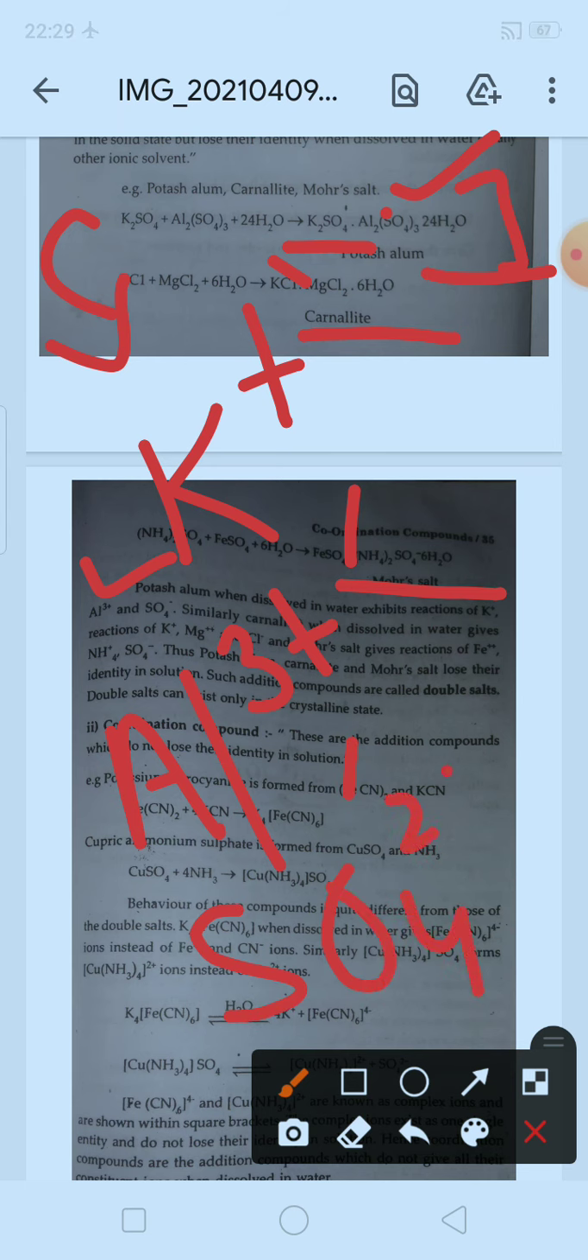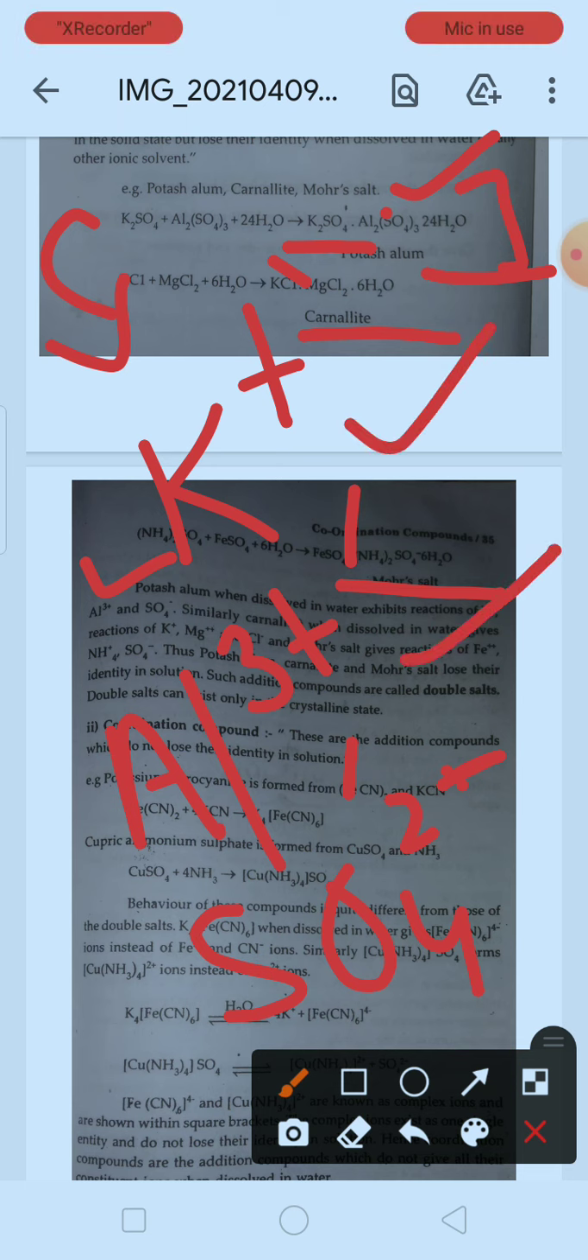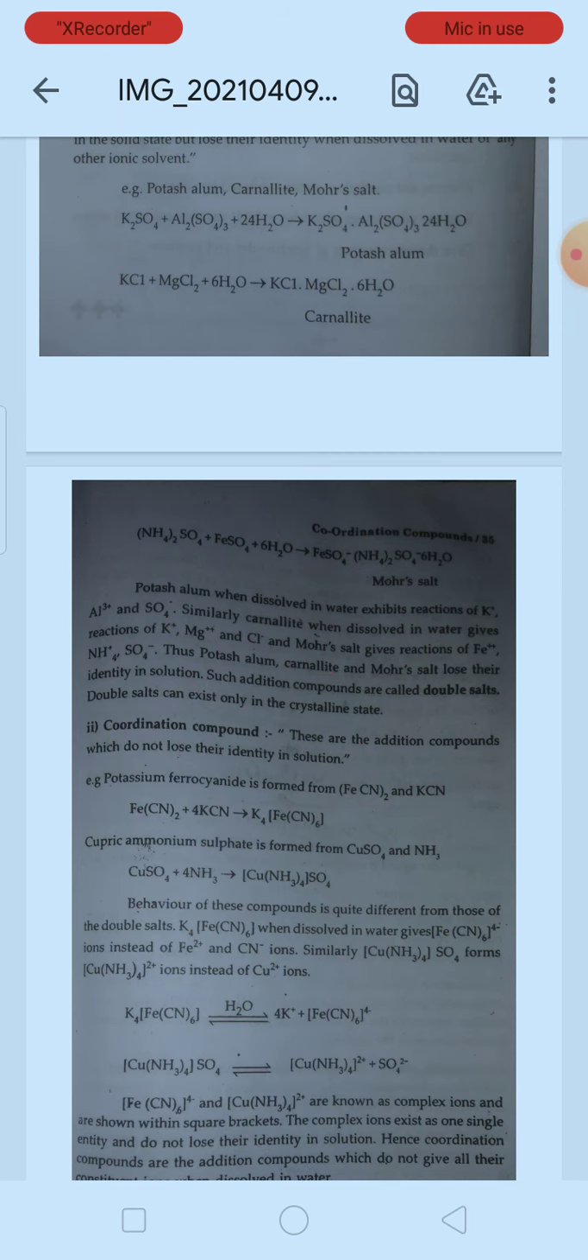Here you can find some printing mistakes, which you have to correct. In the textual language some printing mistakes can be there, but in actual written work you have to take care of that. So when we talk about potash alum, we get the ions in separate form, not in the combined form. Now take the second example.